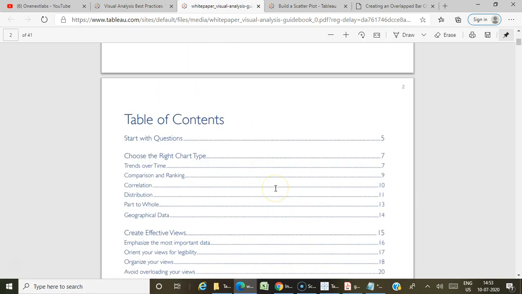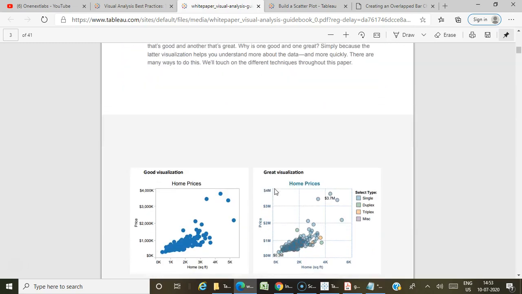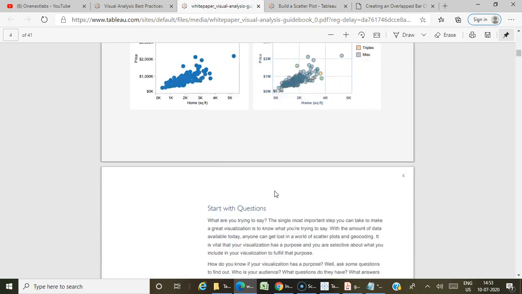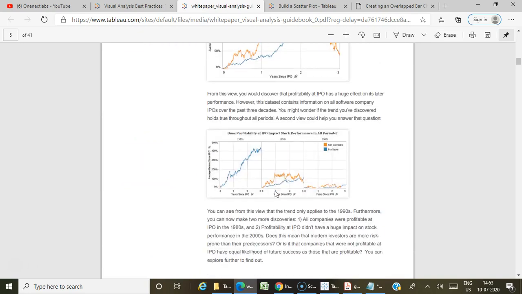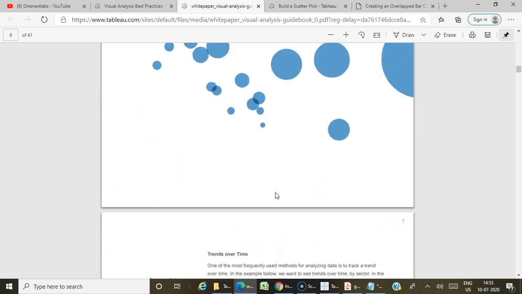It is a very good document, and it will help you understand each and every visualization in a better way. So definitely go through this document before going for the certification.